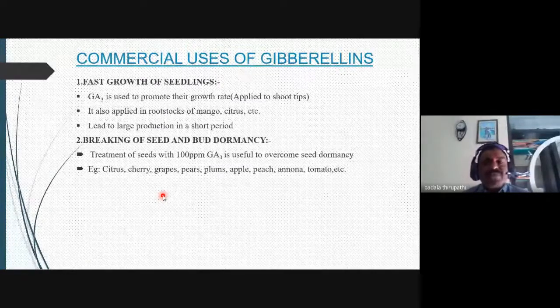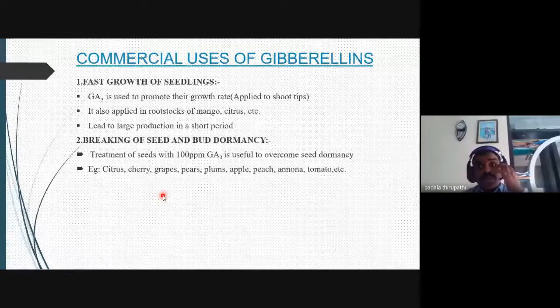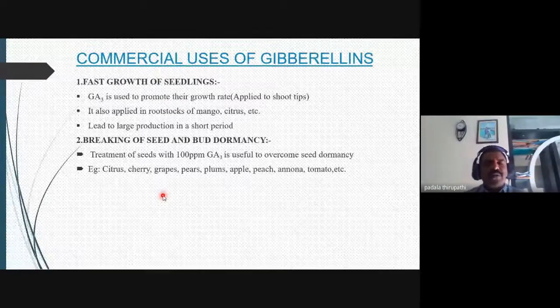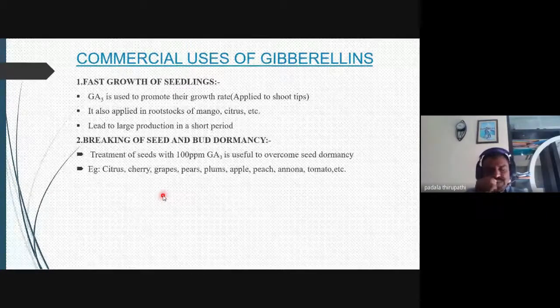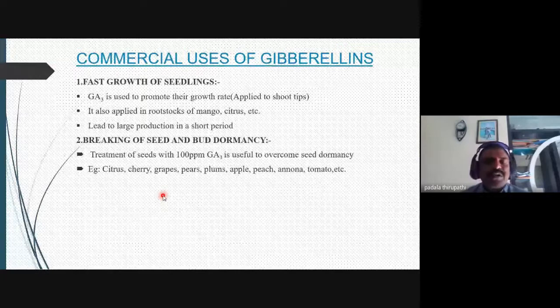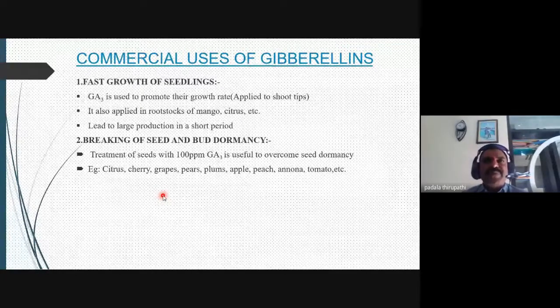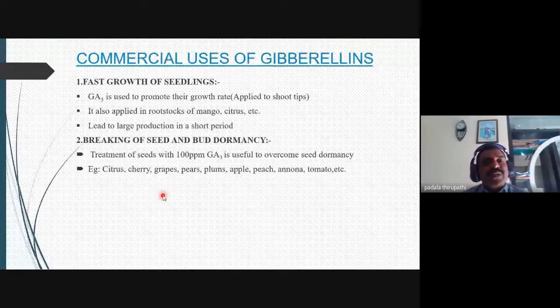And breaking of seed dormancy or bud dormancy. Sometimes seeds are not able to germinate. At that time, whenever this is applied for commercial purpose, the seeds germinate very rapidly. For malt, some of the malt is responsible for the making of the beverage industry. This gibberellic acid is very important.